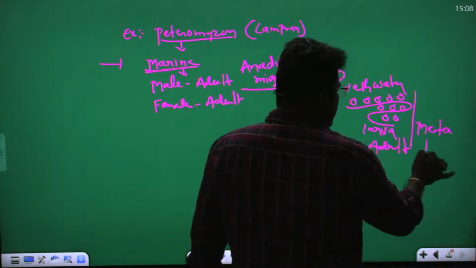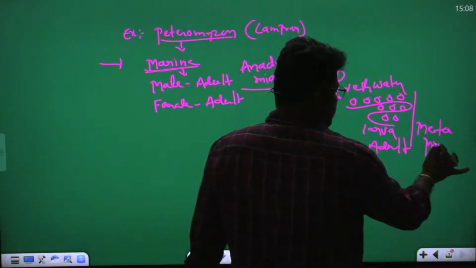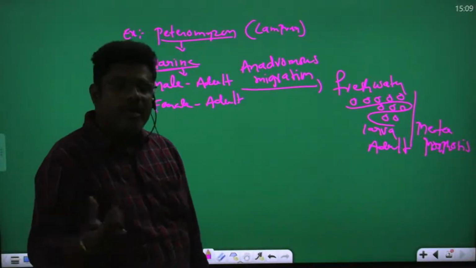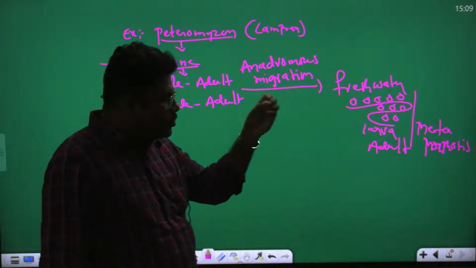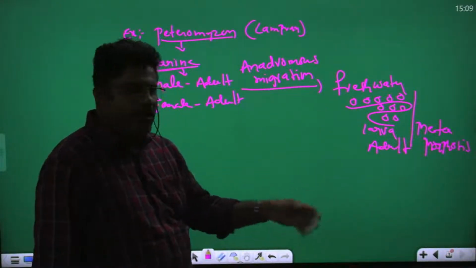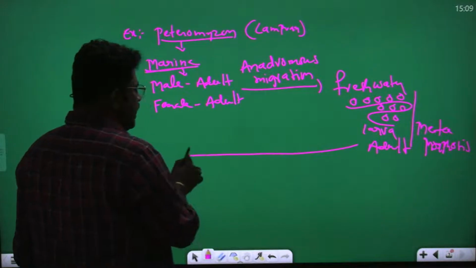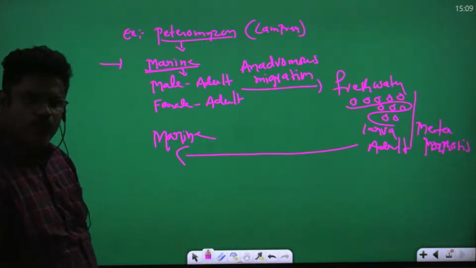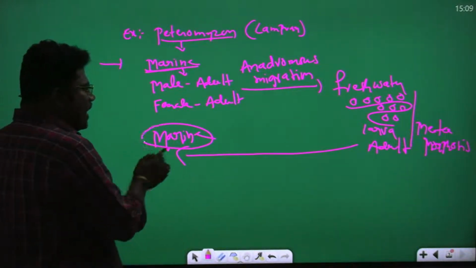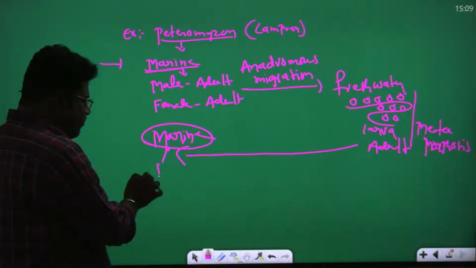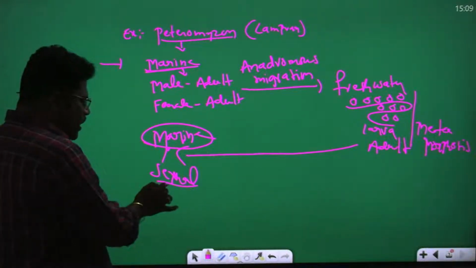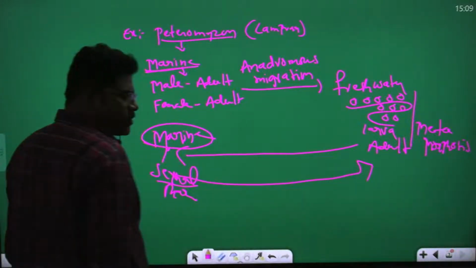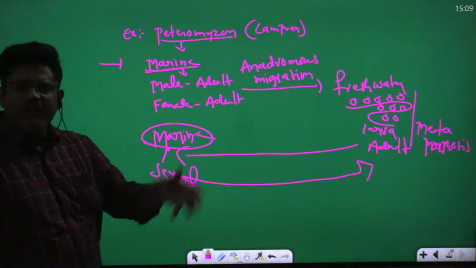This development is called metamorphosis. Egg develops into larva, larva develops into adult. So adult moves back into the marine water. In the marine water, adult becomes sexually matured. The sexually matured male and female move into fresh water for spawning.